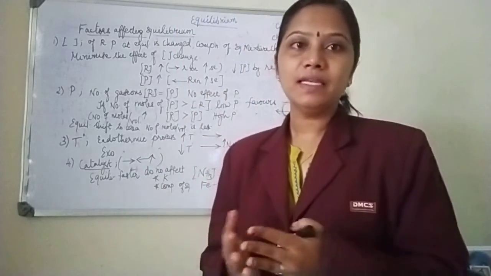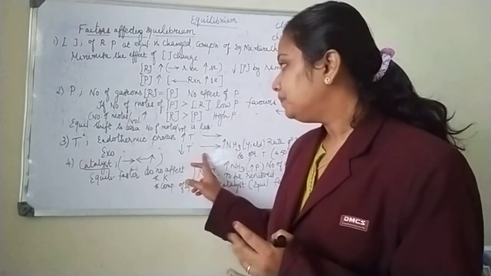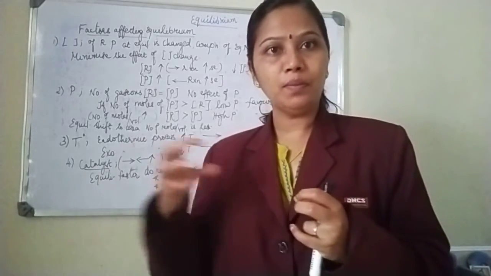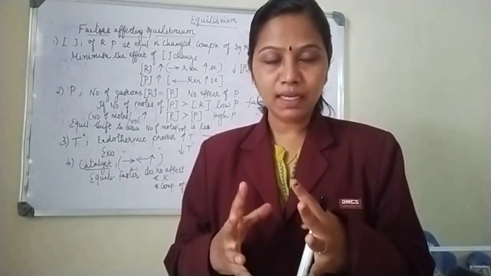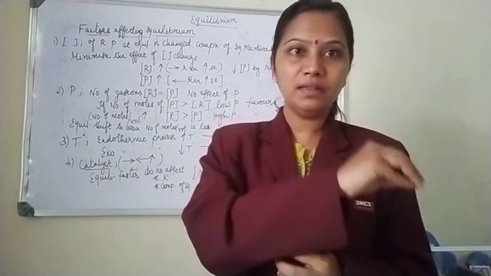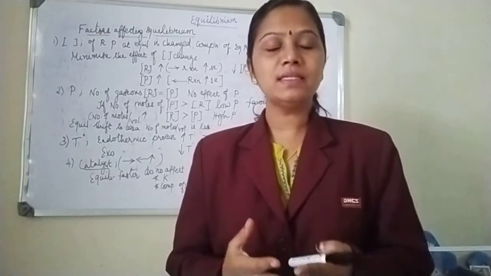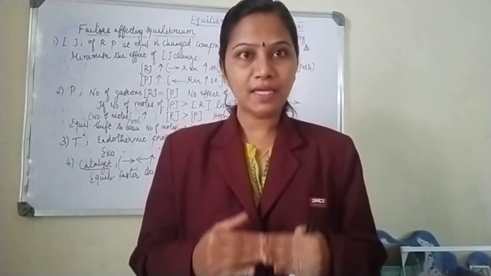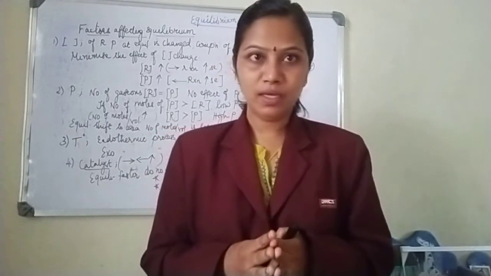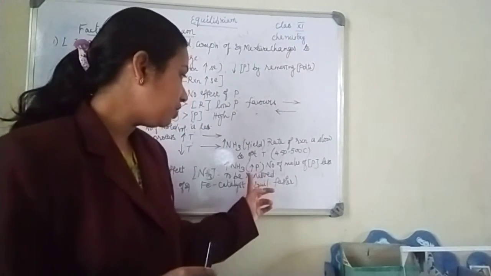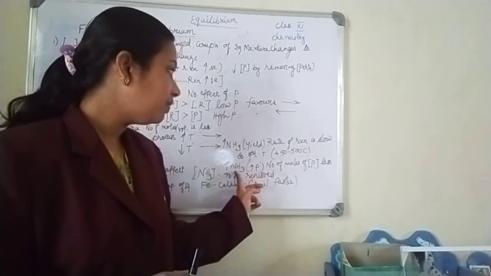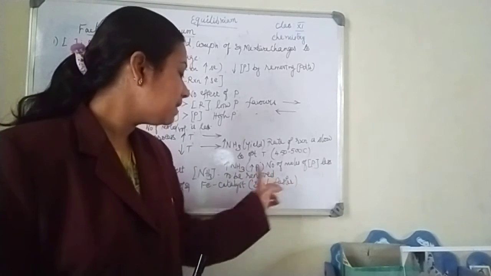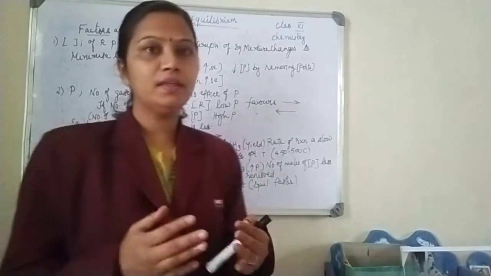Now tell me other cases where the yield of ammonia will be more. Yield of ammonia will be more when you keep on removing the product formed, because the product accumulates and themselves go on to inhibit the rate of the reaction. So as soon as the ammonia is produced, we need to keep on removing it, so the rate of reaction is more, and so the yield of ammonia is also more. Now what happens to the pressure? Increased pressure favors ammonia. Why? Because the number of moles of product is less, so increased pressure is also favoring the yield of ammonia.